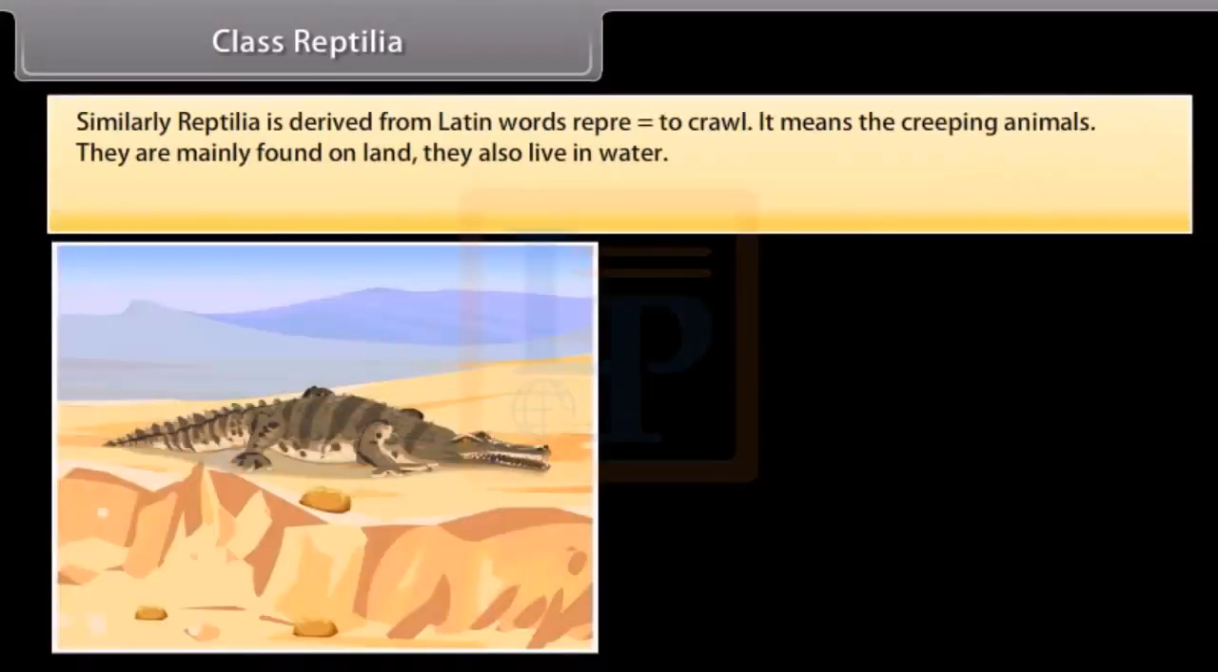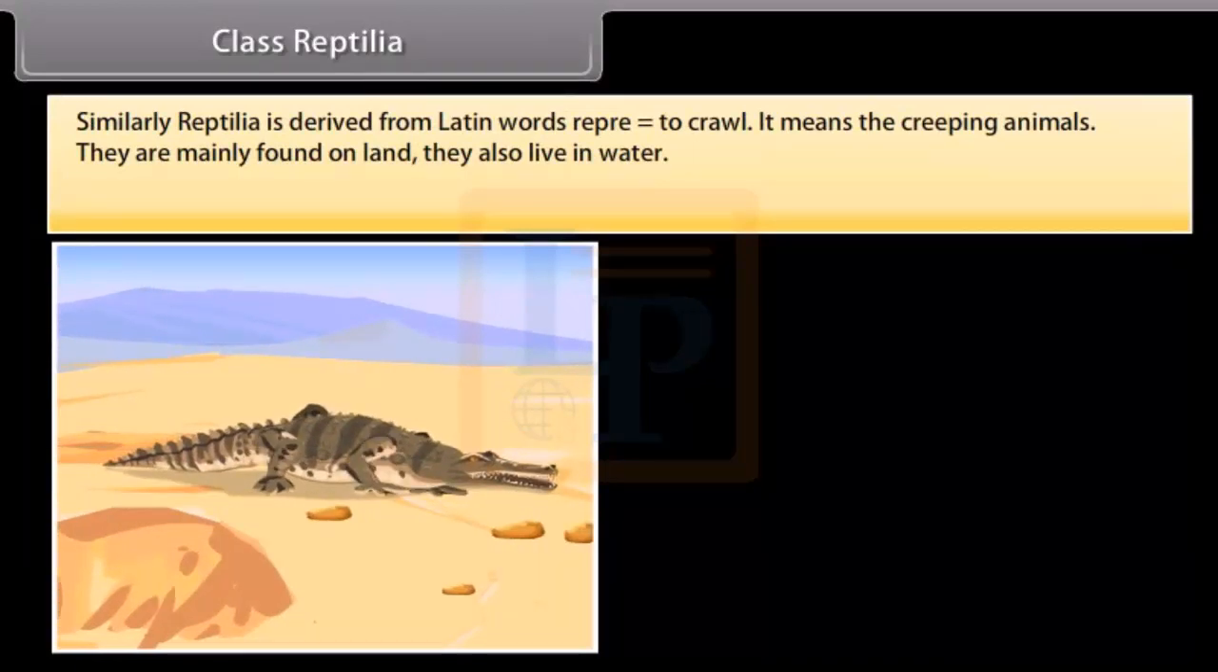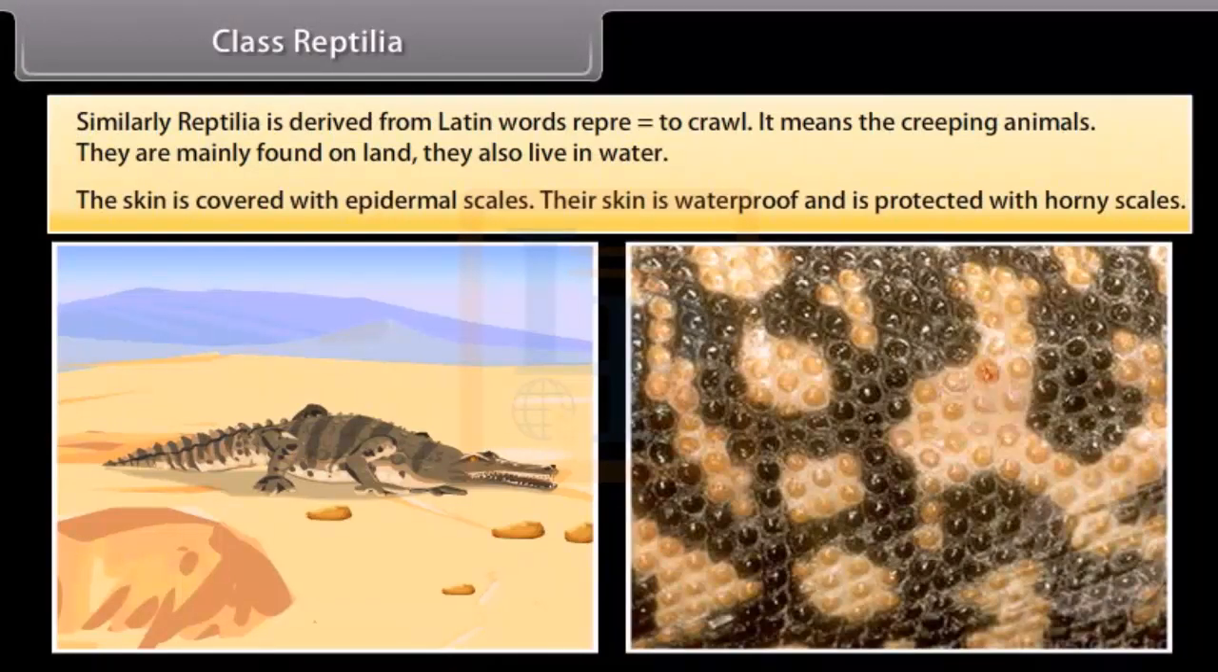Similarly, Reptilia is derived from the Latin word repere. It means to crawl, that is, the creeping animals. They are mainly found on land. They also live in water. The skin is covered with epidermal scales. Their skin is waterproof and is protected with horny scales.